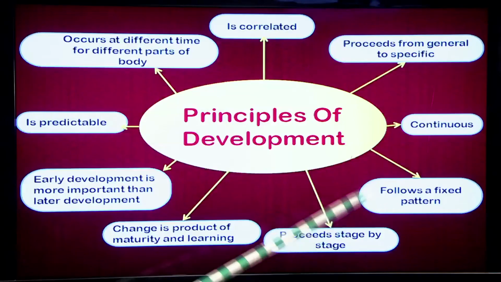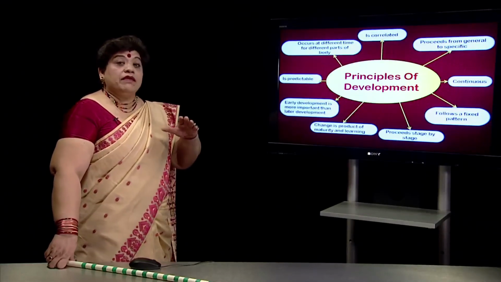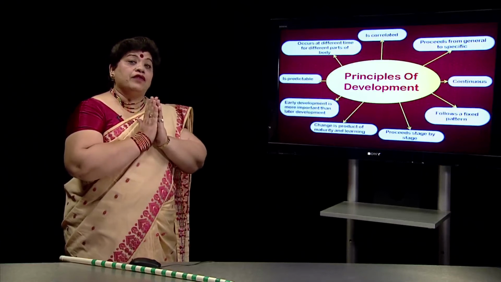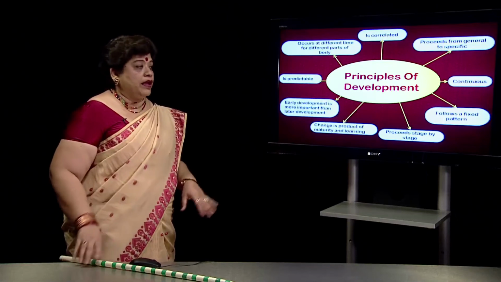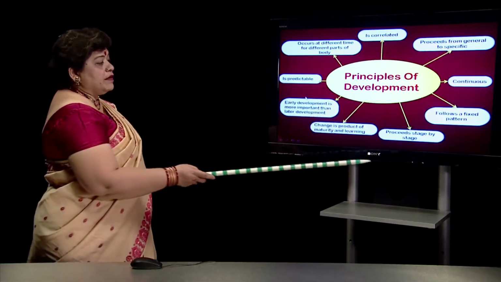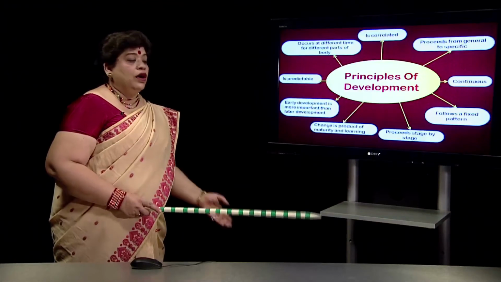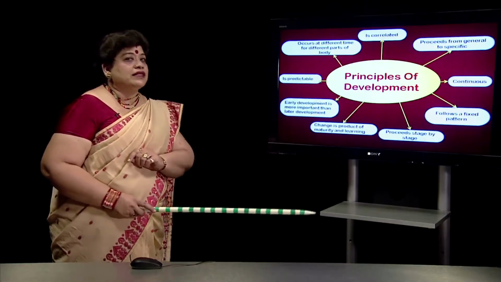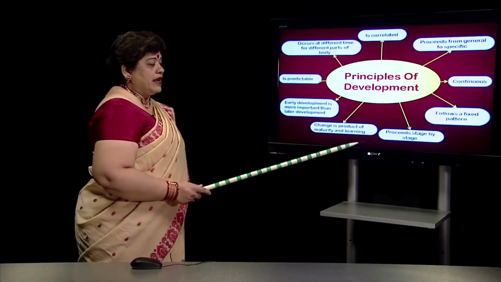Development follows a pattern. It has a fixed pattern. It is called cephalocaudal and proximodistal. That means either the development will happen from the center to the periphery, or it will be spread out evenly throughout the whole body. So there is a fixed pattern in which the development will happen, and it proceeds stage by stage. We should not expect that a child should start running, jumping, and then we feel no, now the child should crawl also. So after running and jumping, now we start teaching the child crawling. It will not happen. First the child will learn to sit, then crawl, and then only running and jumping.